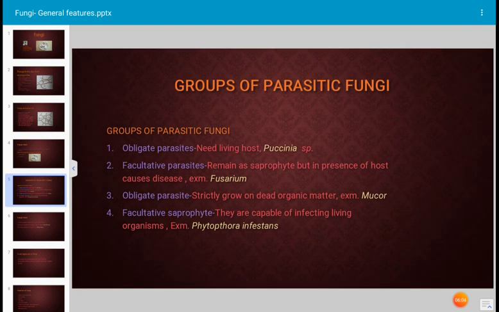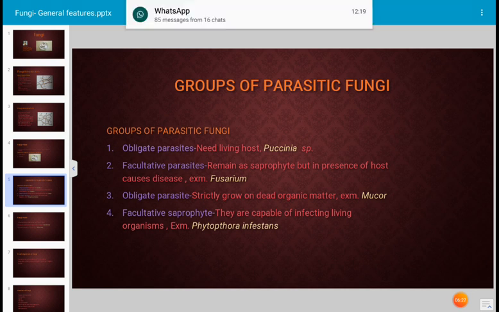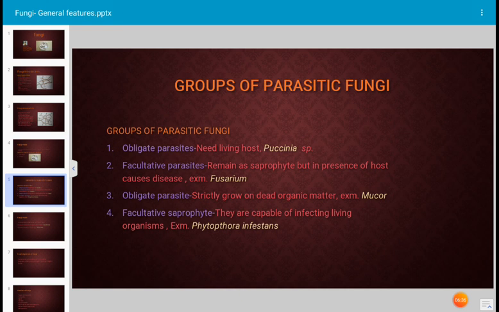Groups of parasitic fungi. Which groups of parasitic fungi are there? Obligate parasites are those fungi which cause disease to the plant. They require only a living host plant for their survival, growth and multiplication. Such fungi are described as obligate parasitic fungi. They need a living host only. In the absence of a living host, they do not reproduce. For example, Puccinia graminis f. sp. tritici, which causes rust disease of wheat, is an obligate parasite.